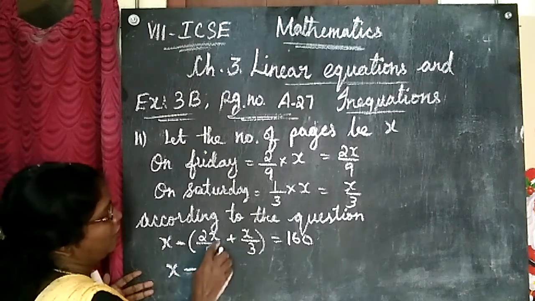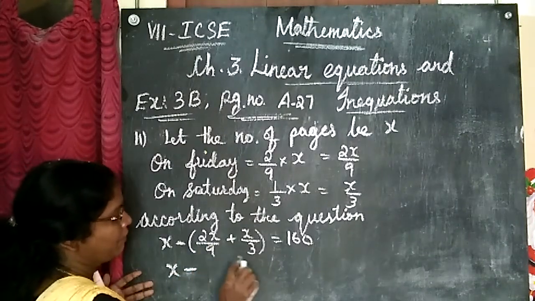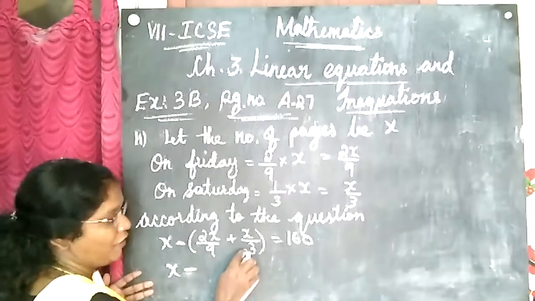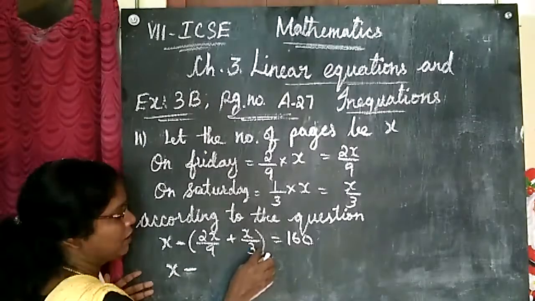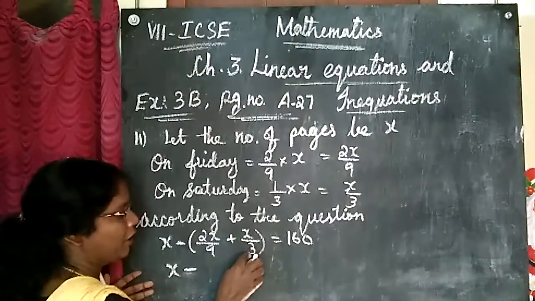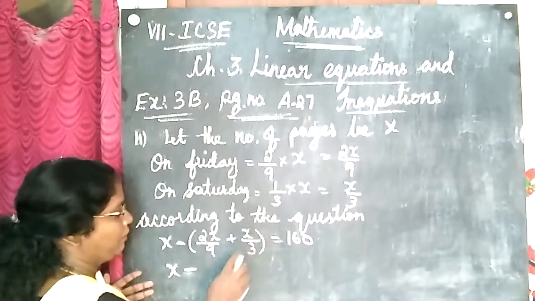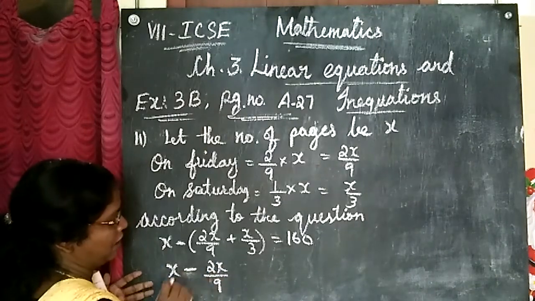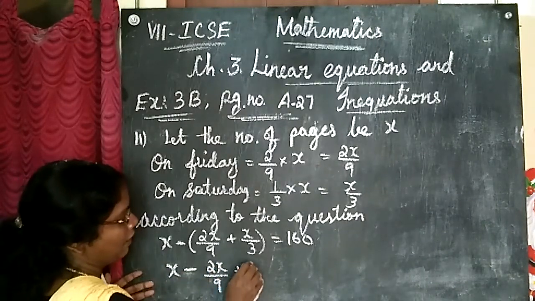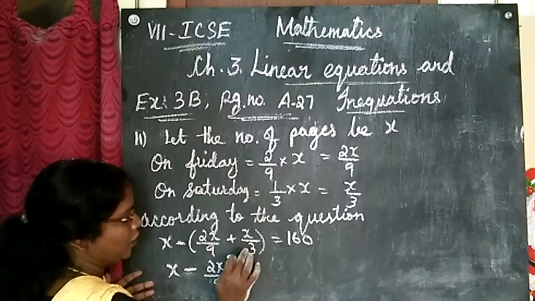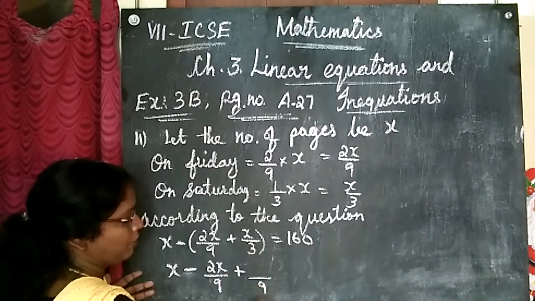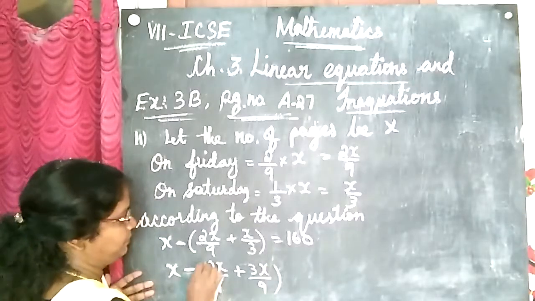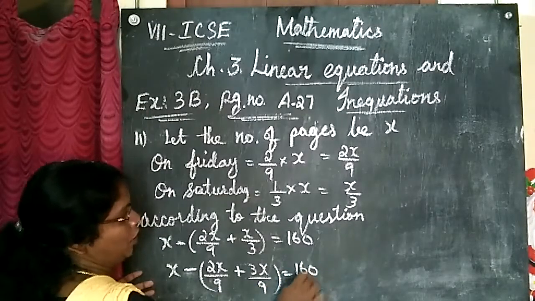Okay, now here 9, here 3. I must make the denominator same. So what to do? 3 3s are 9. If I multiply this 3 by another 3, I will get 9 here. When I multiply the denominator, I must multiply the numerator also. So 2x by 9, I am writing it as it is, plus here 3, no? So if I multiply this one by 3, I am getting 9. So I should multiply this also by 3, that is 3x, is equal to 160.